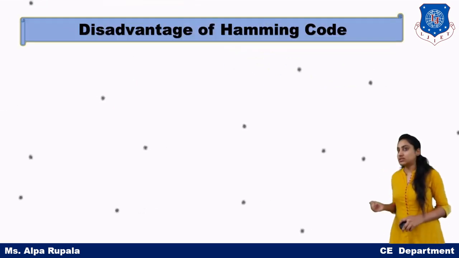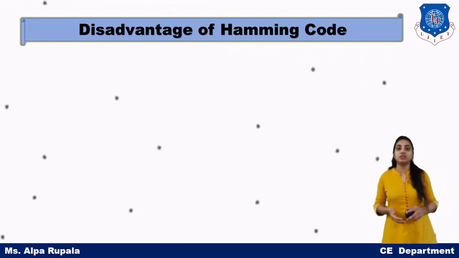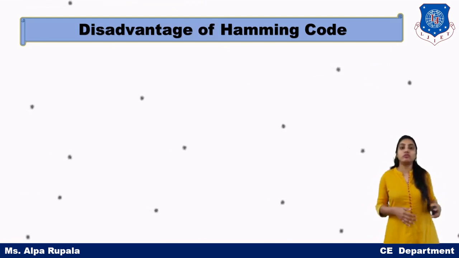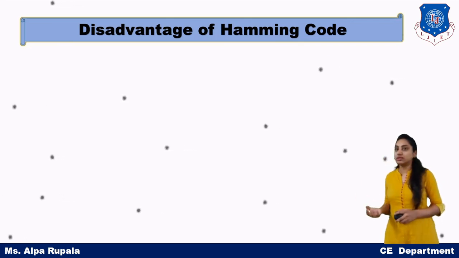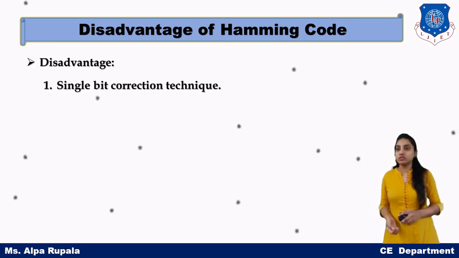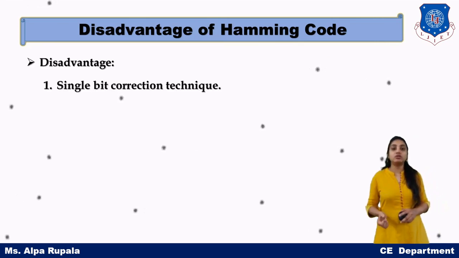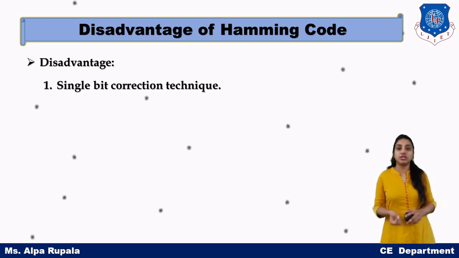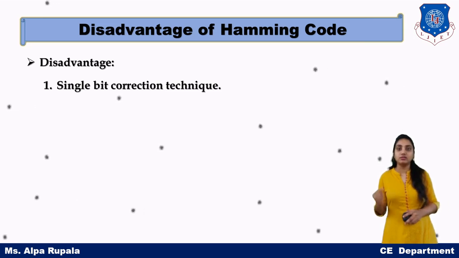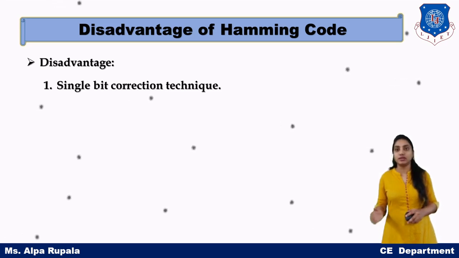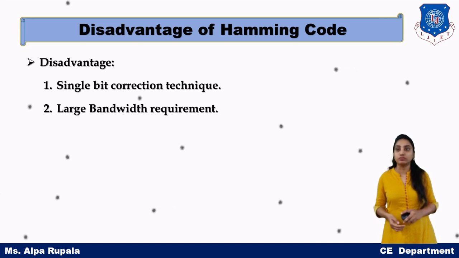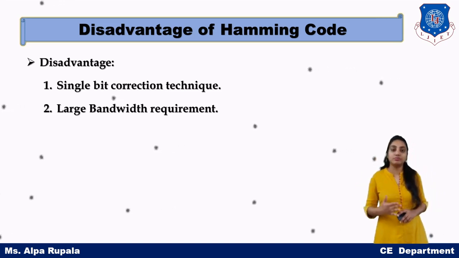So, what is the disadvantage of Hamming code? If we have the Hamming code, then why are we moving forward to the convolution code? For that purpose, we need to discuss the disadvantages of Hamming code. The first disadvantage is that Hamming code is a single bit correction technique. That means if we have a single bit error, then Hamming code will be feasible. Otherwise, if more than 2 bits are corrupted, then Hamming code is not that successful.